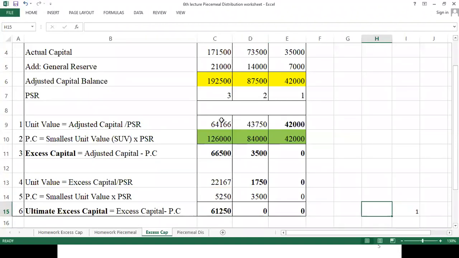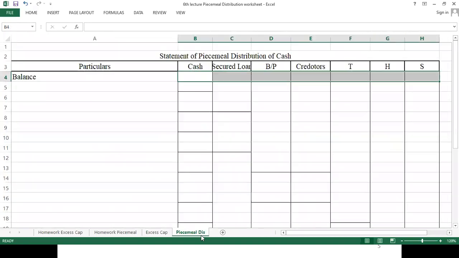So first of all, I am going to pay 61,250 to Mr. Tushar. Then I am going to pay the second proportionate capital between Mr. Tushar and Harsh, which comes around 8,750. And thereafter, I am going to pay the first proportionate capital, which comes to 2,52,000. Okay. So I hope the statement of excess capital is comfortable to all of you. You are able to do it, isn't it? Yes, sir. Okay.